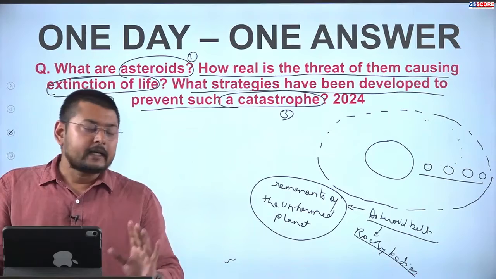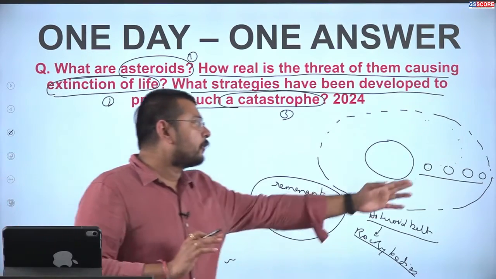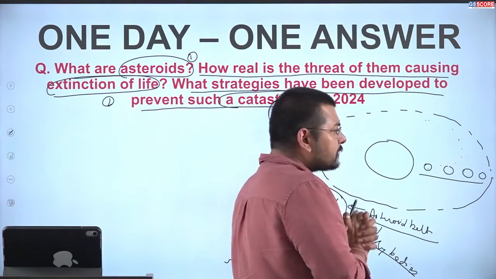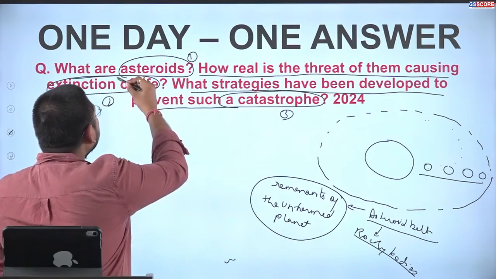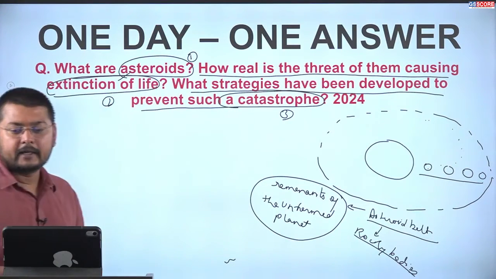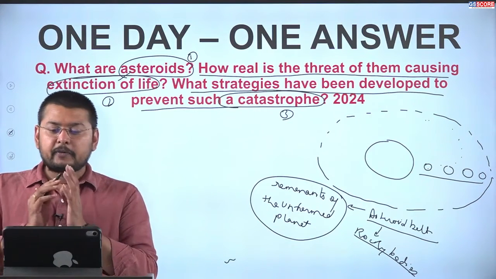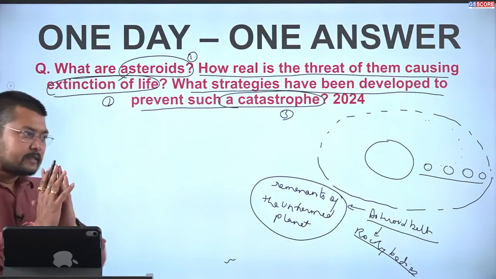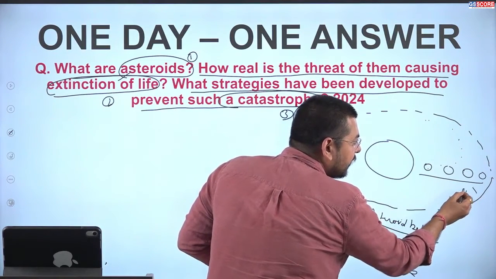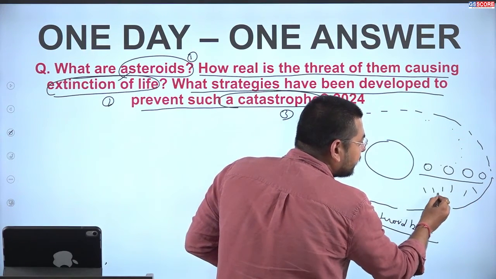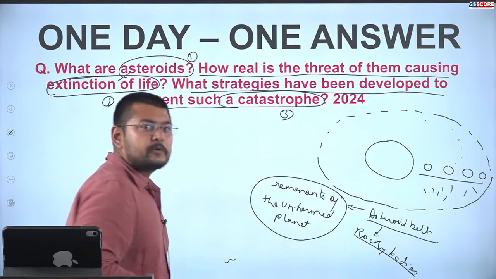These asteroids rotate around the sun, but this is basically a definition of an asteroid. Sometimes the asteroids get deviated from their path and move in a different direction in the solar system.